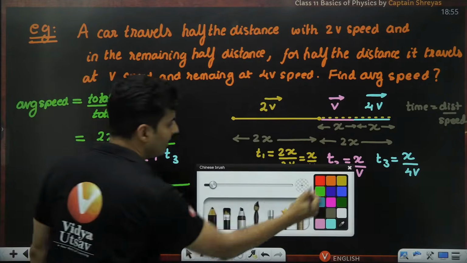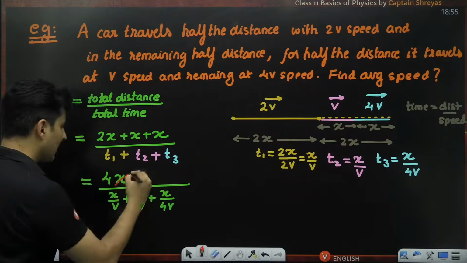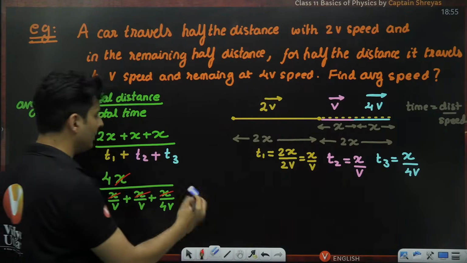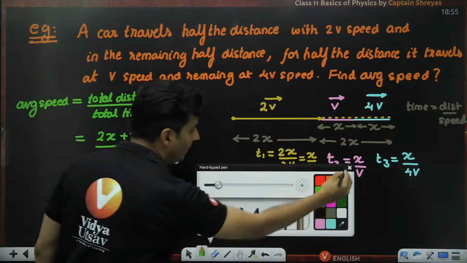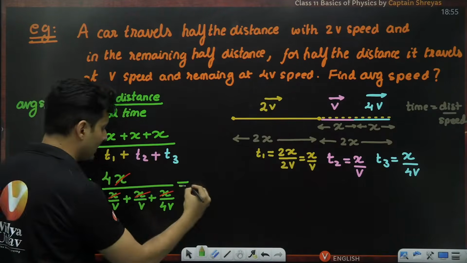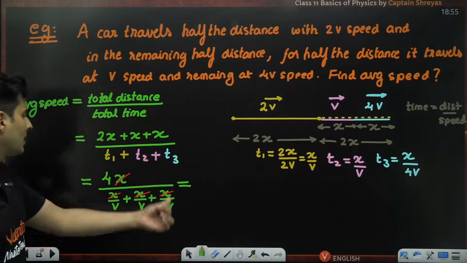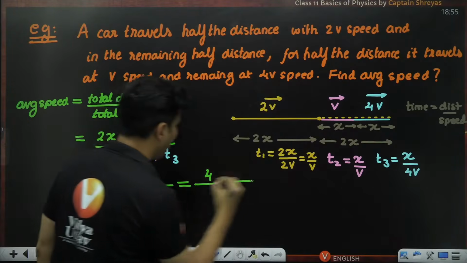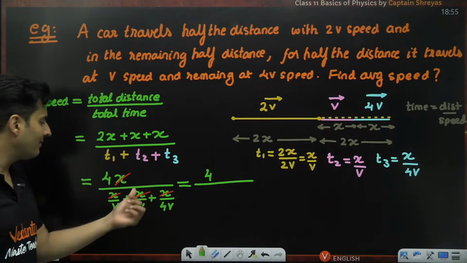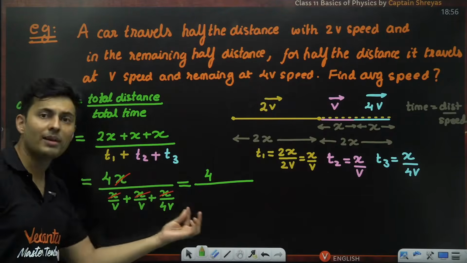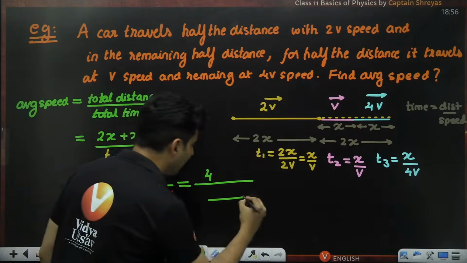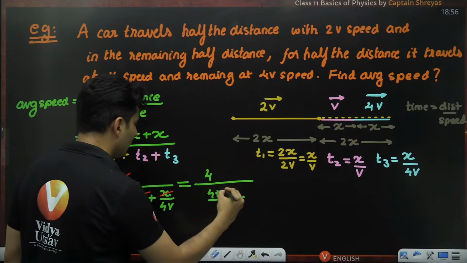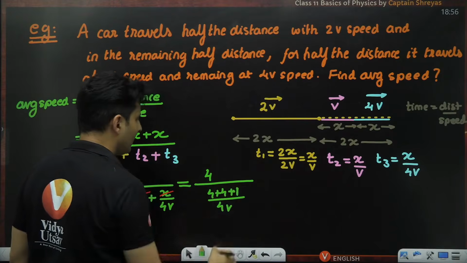I have an idea. First of all, let's cancel the x. Let's get rid of x. Just like in real life also, you should get rid of x so that you can live in present. Okay. So we have something over here. So let's take the LCM. We have 1 by v, 1 by v, 1 by 4v. LCM will be nothing but 4v. So here we'll have 4, here also we'll have 4, and here we'll have 1.